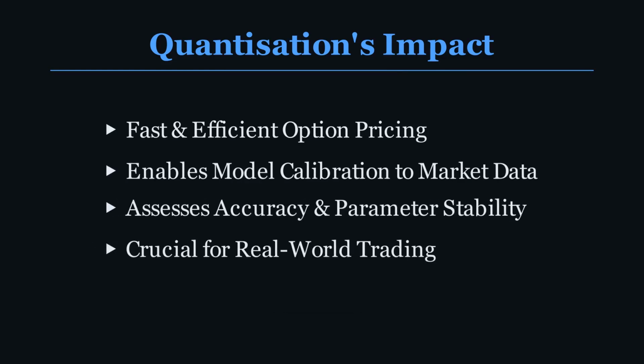The payoff? Speed and efficiency. By discretizing the continuous volatility processes, they can price VIX options and futures much faster. This isn't just an academic exercise; it means quants can calibrate these complex models to real-time market data, like VIX futures and options, over daily data spanning months. This allows for continuous assessment of model accuracy and parameter stability, which is crucial for real-world trading.